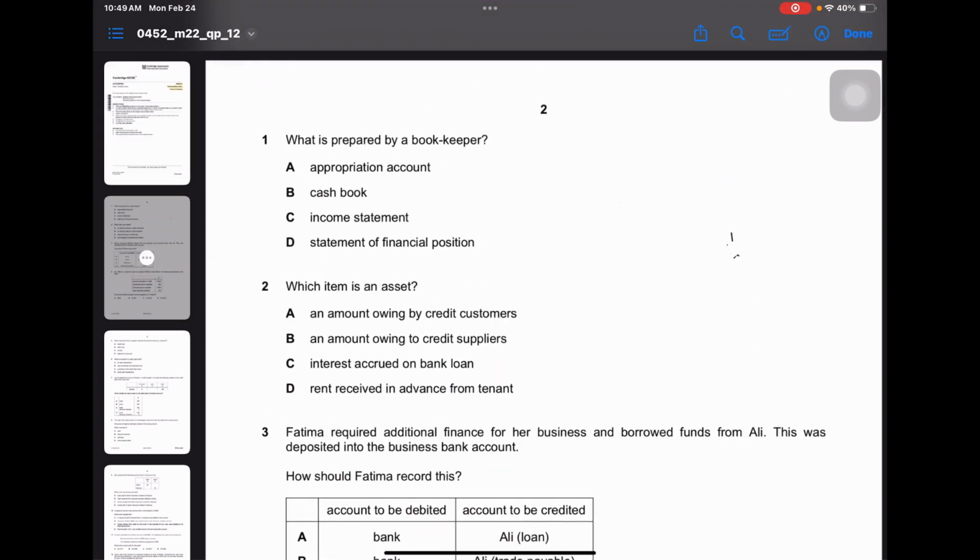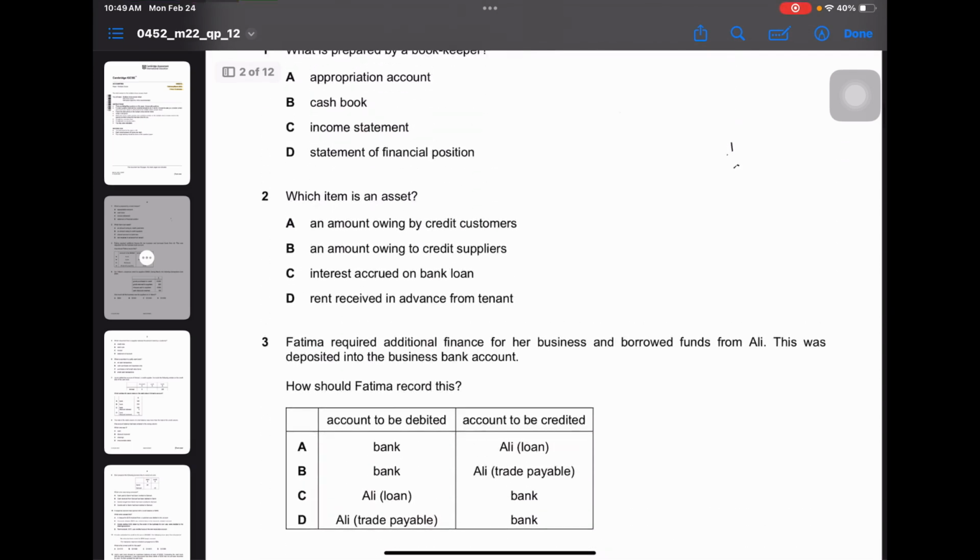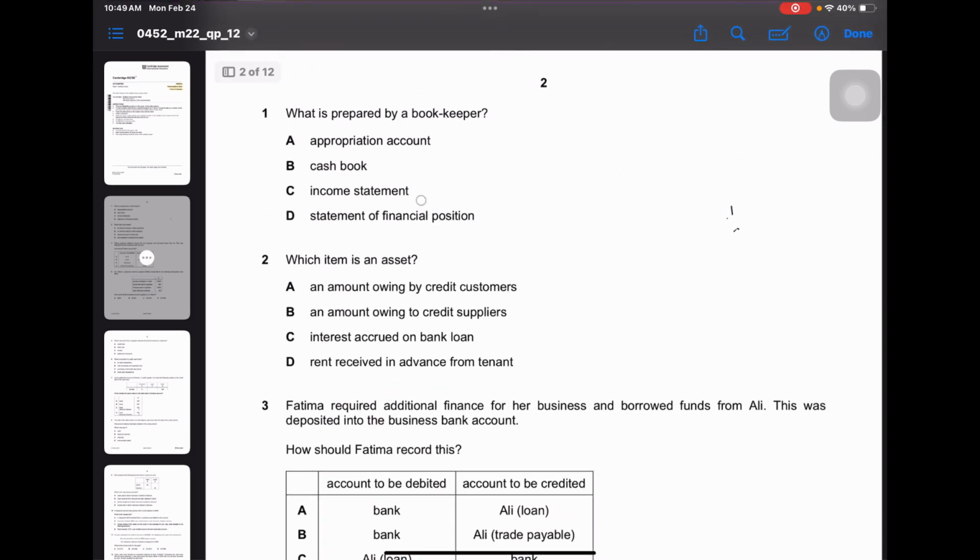So let's get started. First question, what is prepared by a bookkeeper? A bookkeeper is a person who records day-to-day transactions of the business and gives them to the accountant to prepare other accounts and statements such as the income statement and SOFP. We discussed this in our previous video. Firstly, the income statement is also a statement, so it's definitely not prepared by a bookkeeper.